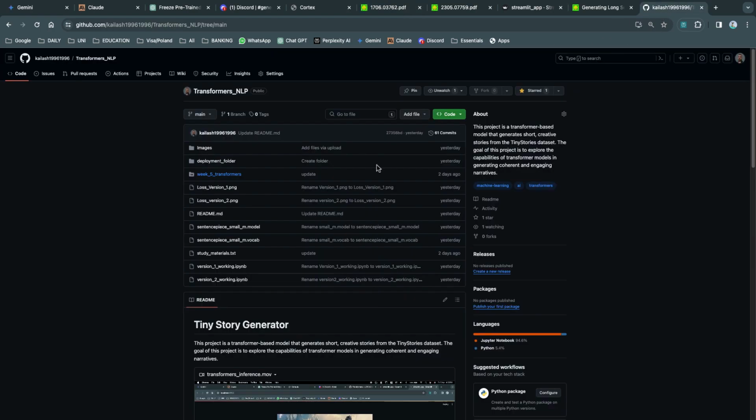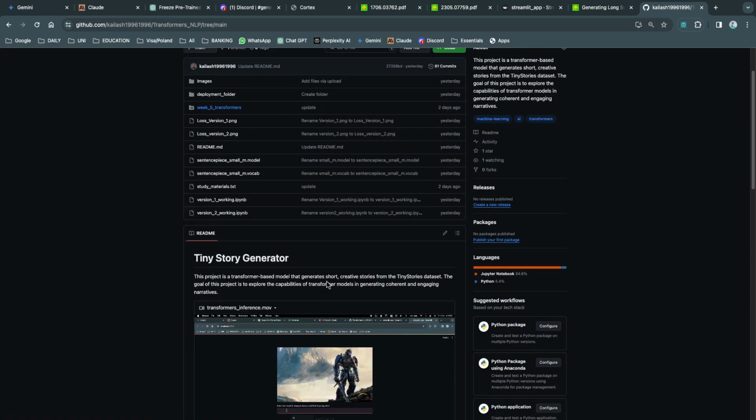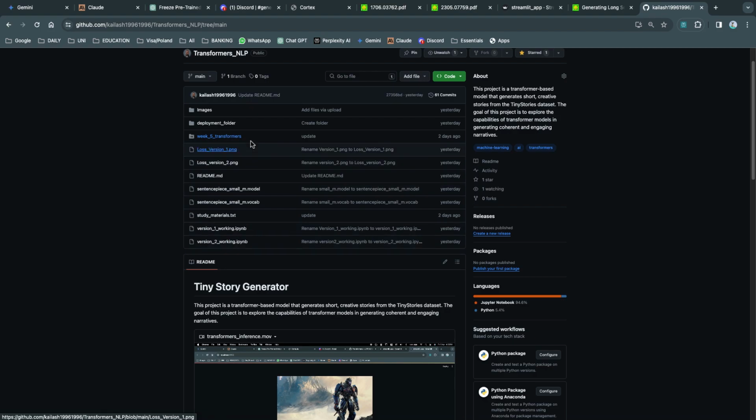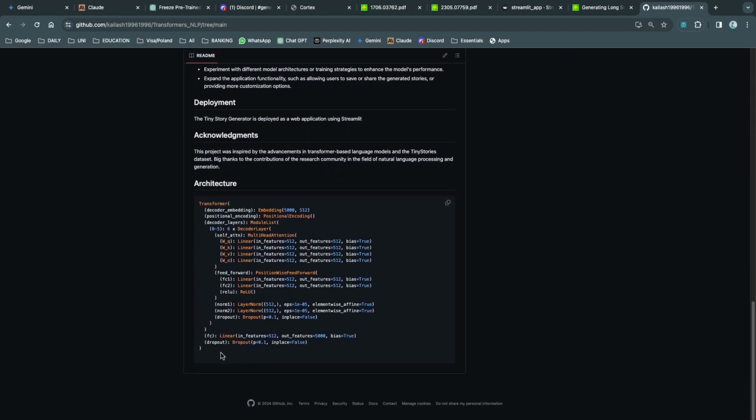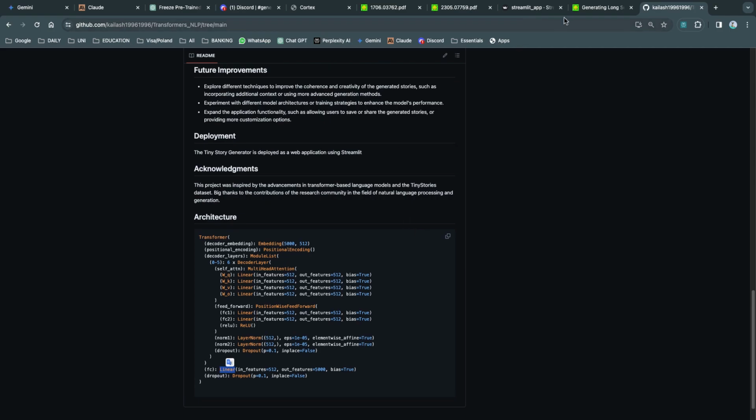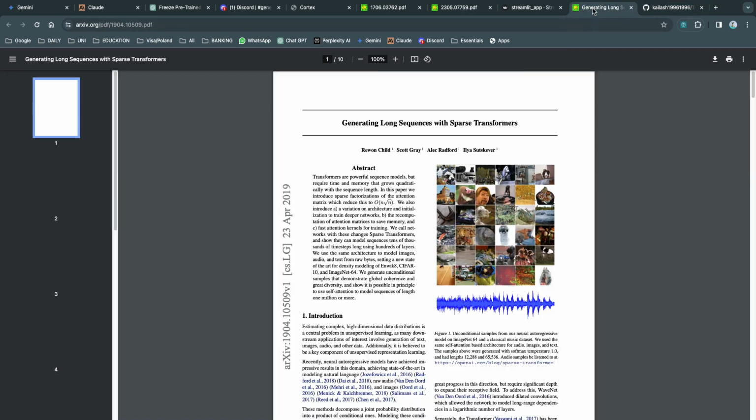So you can basically go to my GitHub and see my working code and all the relevant data that you need for it. This is the architecture of my model. I have used 6 decoder layers with multi-head attentions, position-wise feed forward, and normalizations with dropouts, and all the linear layers included. And what's for the future is generating long sequences with sparse transformer.